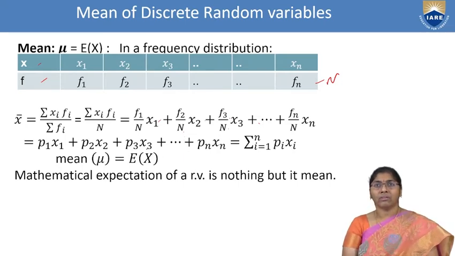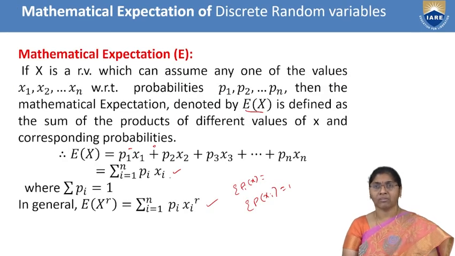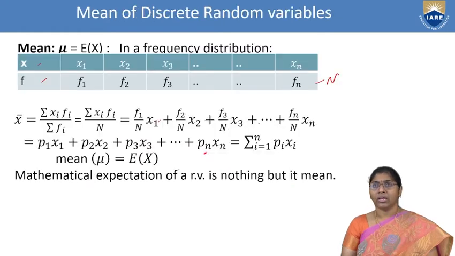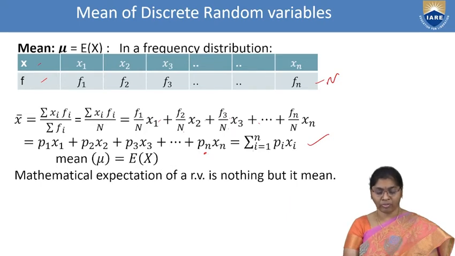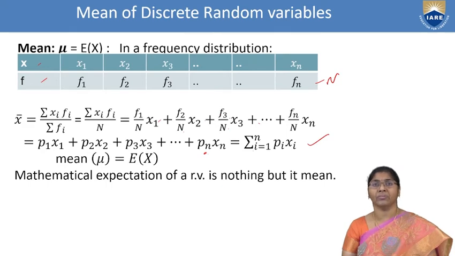Similarly f2 by n up to fn by n is nothing but pn, into xn, which equals the summation i equal to 1 to n of pi xi. The expectation has the same formula, the summation of pi xi. Here also the mean is the summation i equal to 1 to n of pi xi, equal to mean mu. Therefore, mean mu equals E of x. The mathematical expectation of a random variable is nothing but its mean.